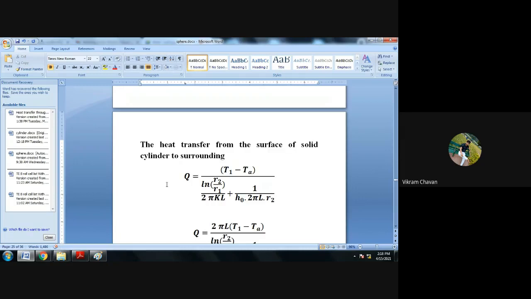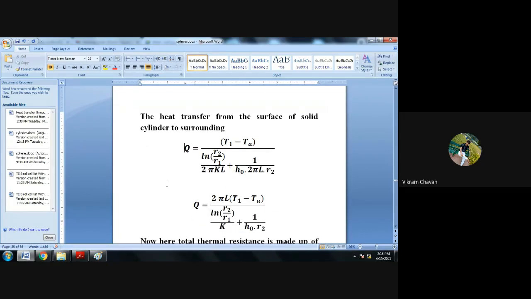Now further, we have taken 1 upon 2 pi L common from the denominator side, because 2 pi L is present in both the terms in the denominator. So we can take 1 upon 2 pi L common, and we have shifted this 2 pi L to the numerator side.